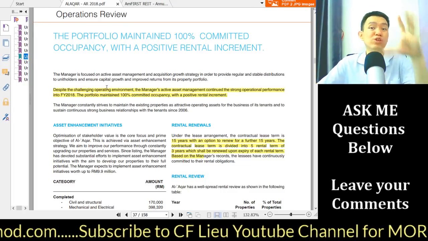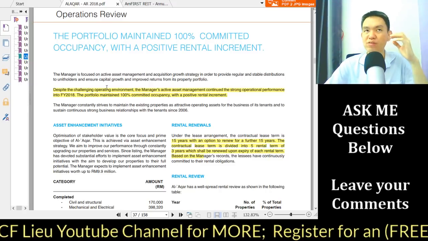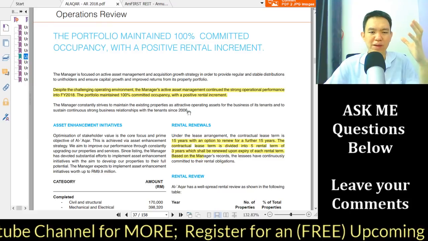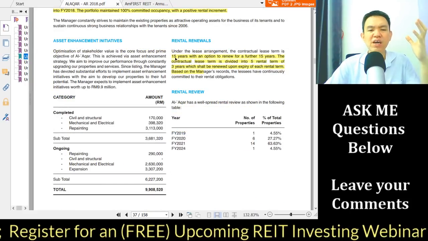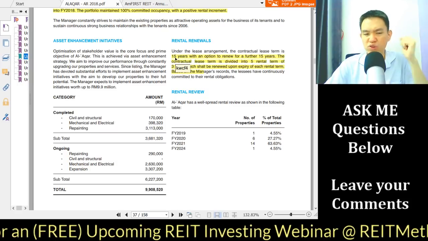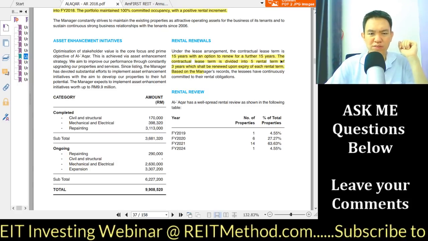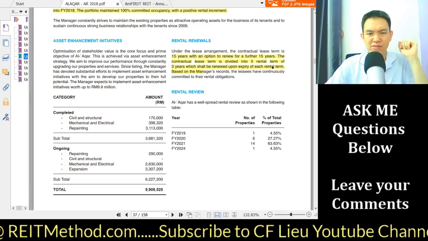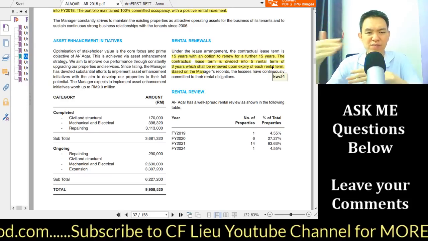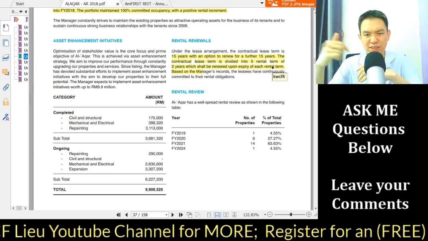Now you need to take this seriously, because office REIT, they are really having a true challenge of oversupply and all that. And why I say healthcare REIT is resilient, because as you can see, I've covered in the course, for those of you who are already REIT Method members. So 15 years with an option to renew for another 15 years. So the rental term is 3 years, renewed at every expiry of the term. So they have a lease of 15 years, renewed every 3 years.